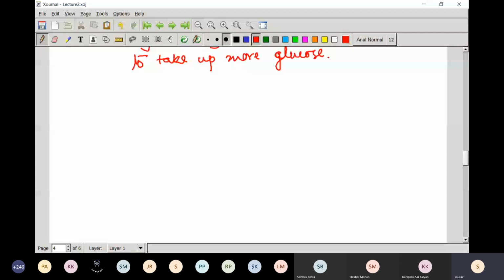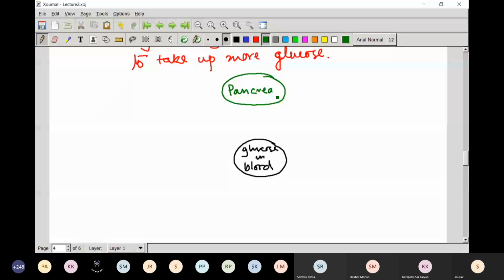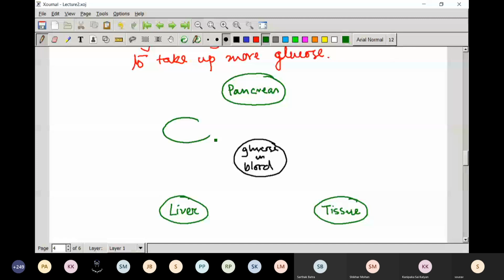One thing is glucose in blood, and then one component, I would say a subsystem from the system point of view, is the pancreas, and another subsystem is liver, and tissue, stomach, and so these are all the subsystems.